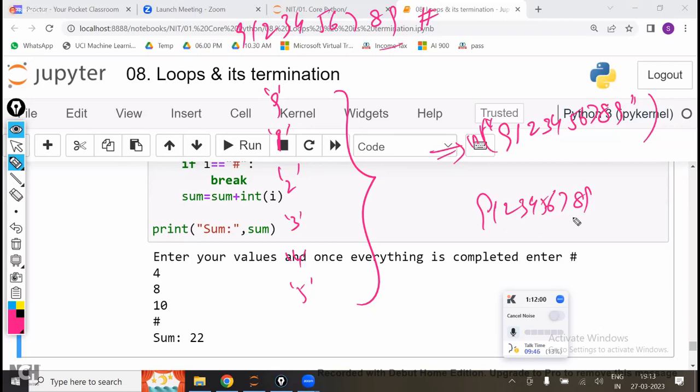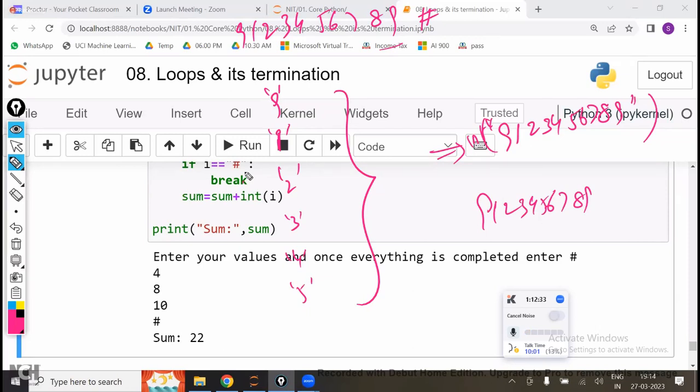In the customer care, if it is asking, please enter your number, once you enter the number, enter the hash. You have given only 4 numbers and entered the hash. It will throw the error that the number of digits should be 10, but you have entered only 4 values. Why is the customer care chatbot saying that? Because you have written in the else part, if the number of digits is less than 10, state that it is an invalid input. According to that, they have written the code.